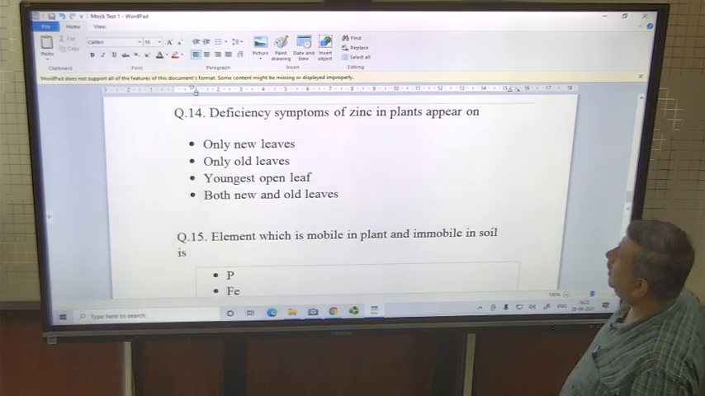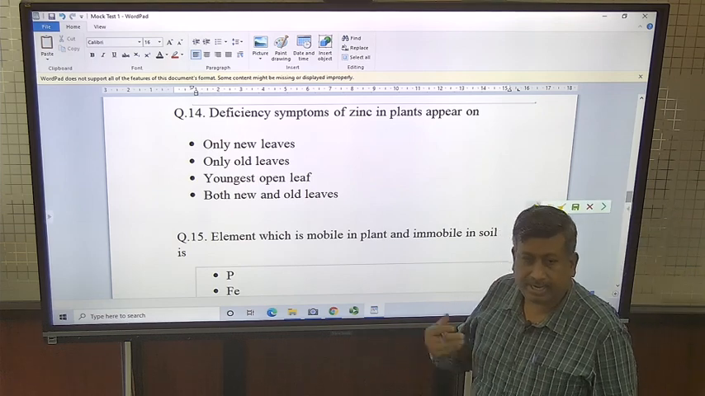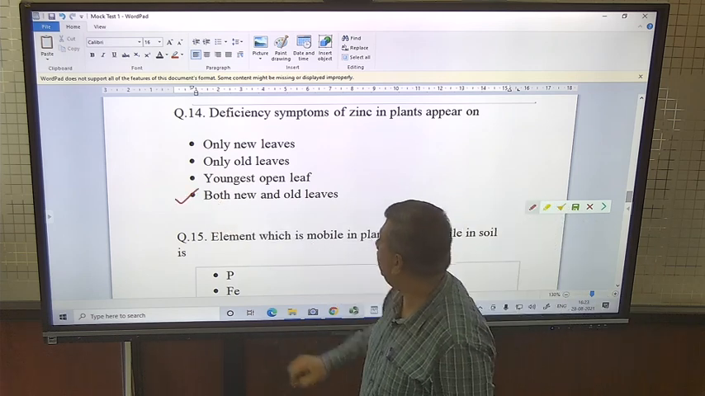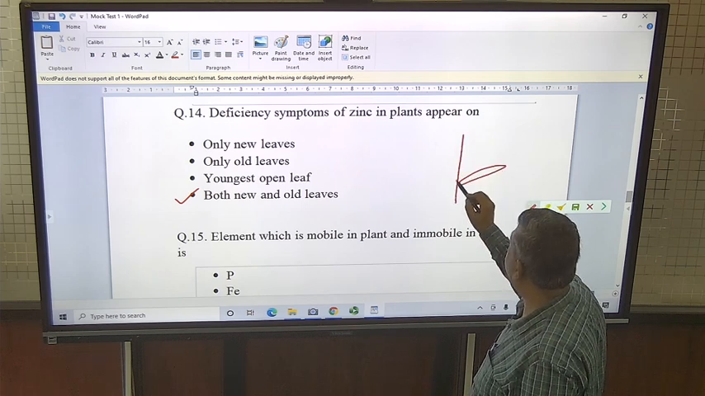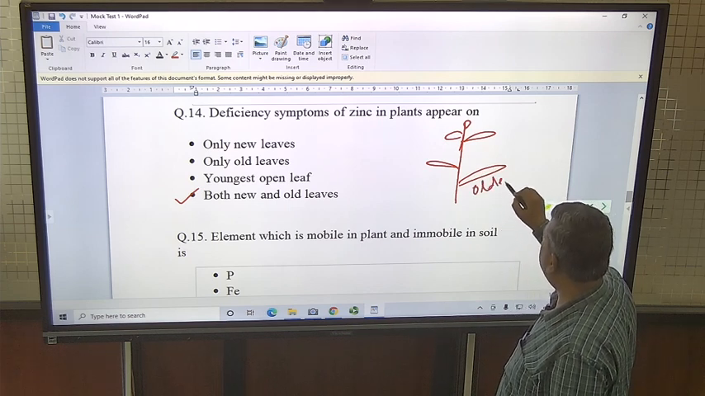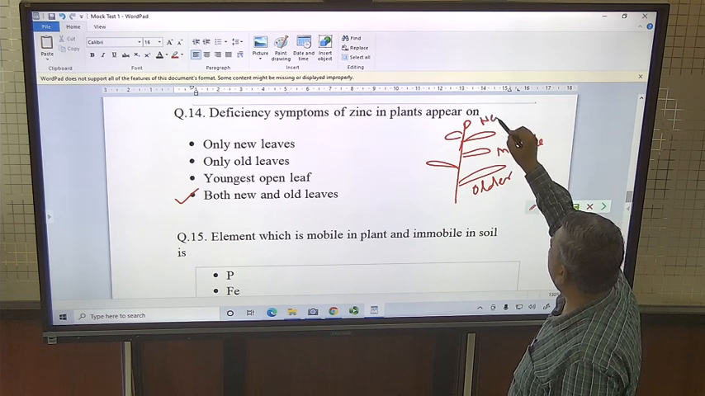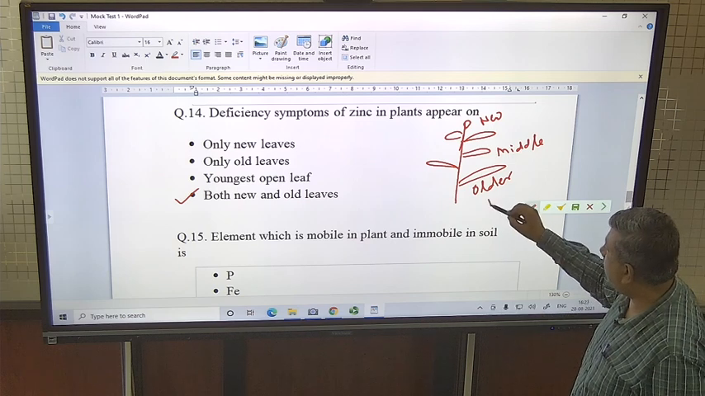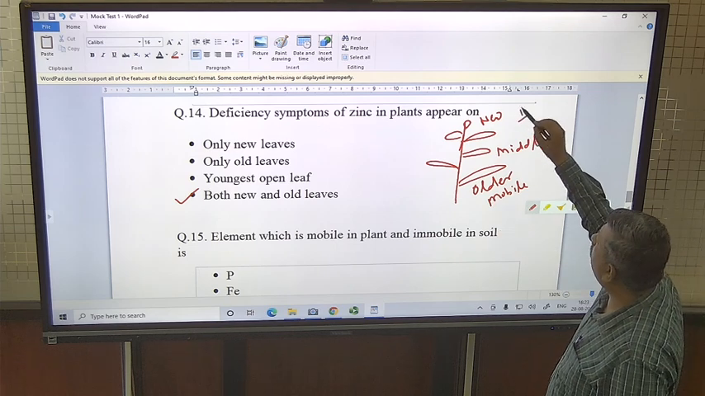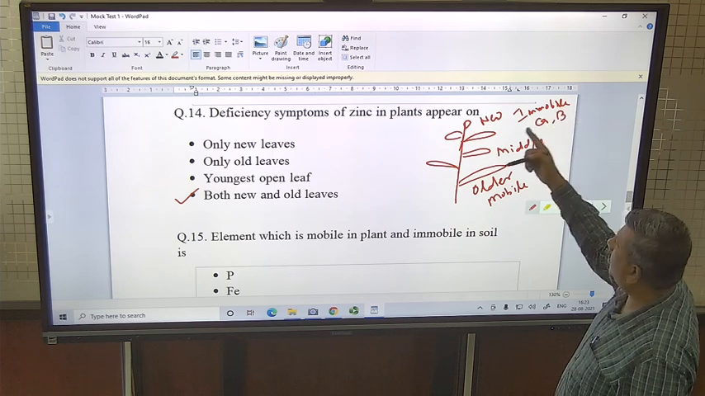Deficiency symptoms of zinc in plant appear on. So zinc is moderately mobile in plants, that's why its deficiency occur on both new and old leaves. If we look the plant, these are older leaves and these are middle leaf and these new leaves. So if nutrient is mobile, then mobile nutrient deficiency appear on older, and immobile nutrients like calcium, boron appear on new leaves.